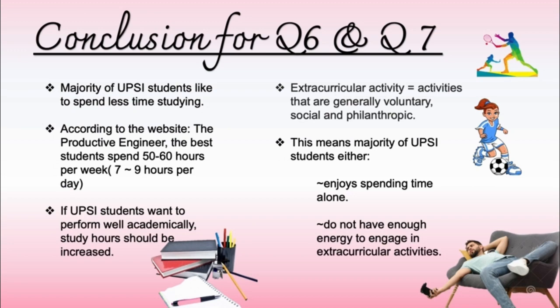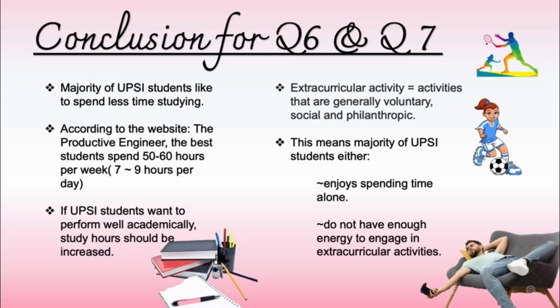According to the website The Productive Engineer, the best students spend 50 to 60 hours per week studying, which means they study 7 to 9 hours a day. If UPSI students want to perform well academically, study hours should be increased.